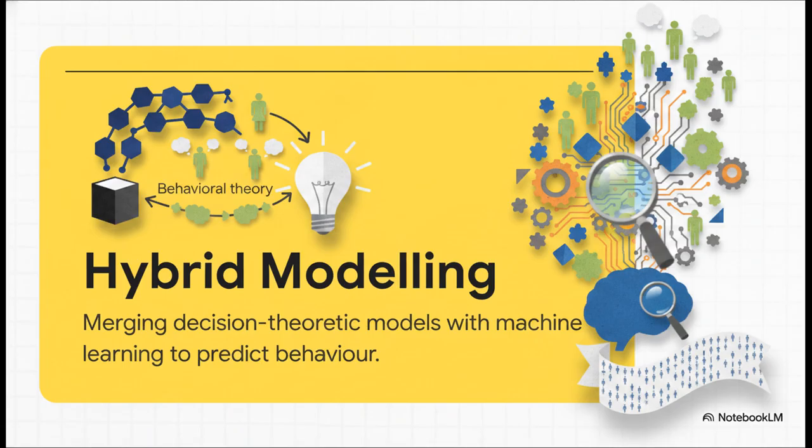See, pure machine learning, like deep neural networks, is incredibly powerful at prediction, but is essentially an opaque black box. Pure behavioral theory, on the flip side, is highly interpretable but completely struggles to scale across billions of messy data points. Hybrid modeling harmonizes the two. It enriches the interpretable decision-theoretic models of human behavior with the predictive flexibility and scale of modern machine learning. It gives us systems that are both highly accurate and, crucially, actually intelligible to us humans.